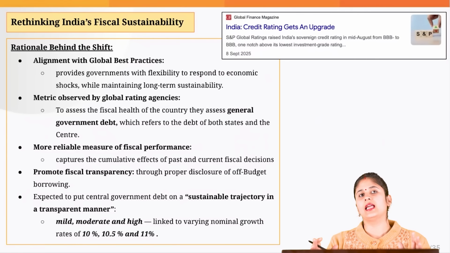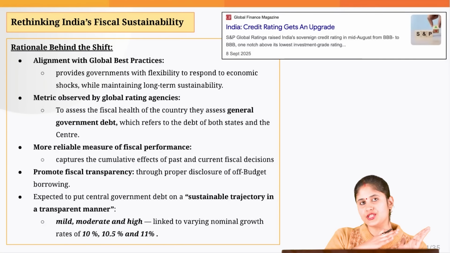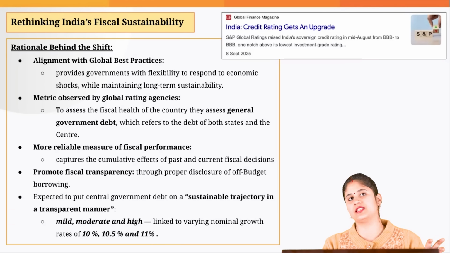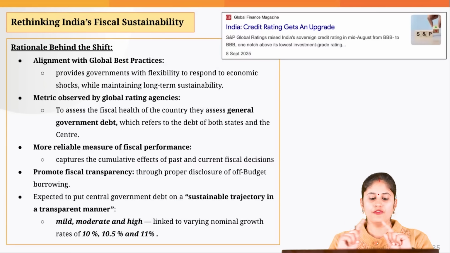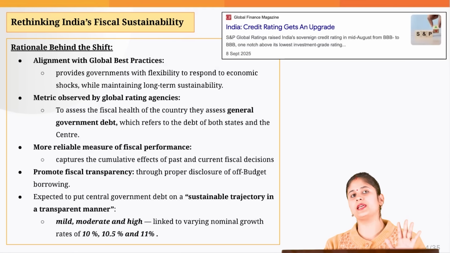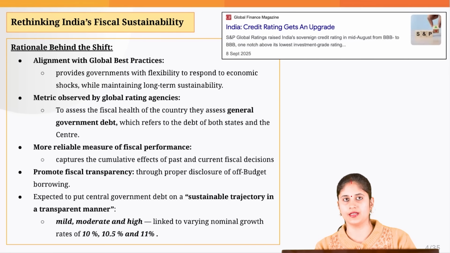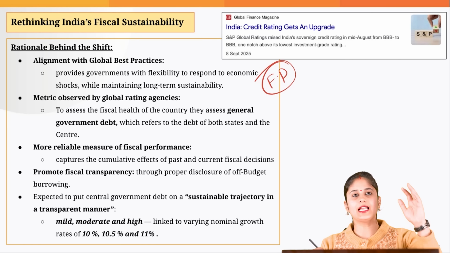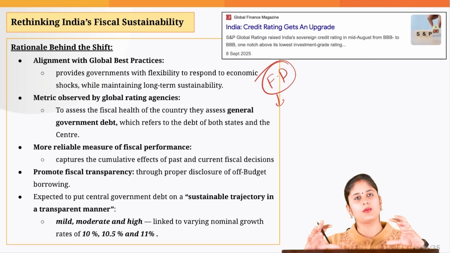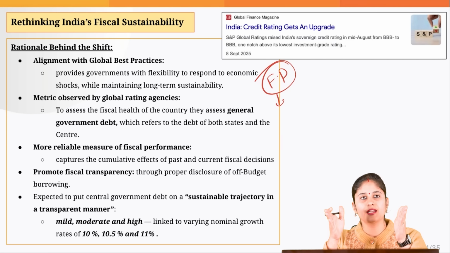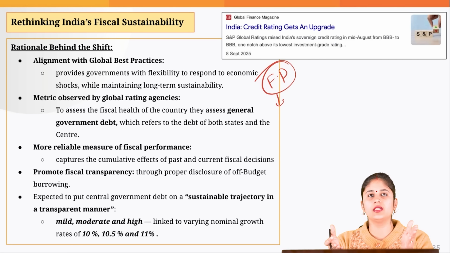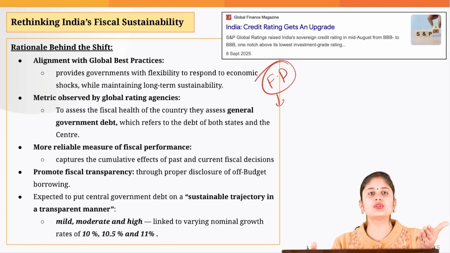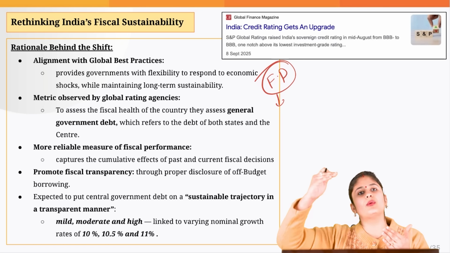Now, let's understand why there was a need to make a shift towards the debt to GDP ratio and do away with the annual rigid fiscal deficit targets. First and foremost reason is, if you look across globally, this is the best practice which is followed by the majority of the countries. Why? Let's understand this. When I say fiscal deficit, under the FRBM Act, it has been stated that you will be provided with the annual fiscal deficit target, and it is quite rigid. Now, it could happen that in a particular year, we might be stuck with a disaster, for example, the COVID-19 pandemic. The government has to increase its expenditure in order to rebound the economy.